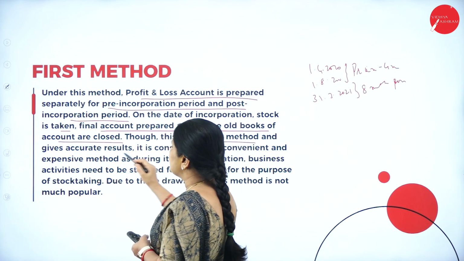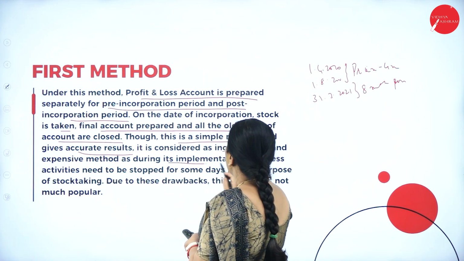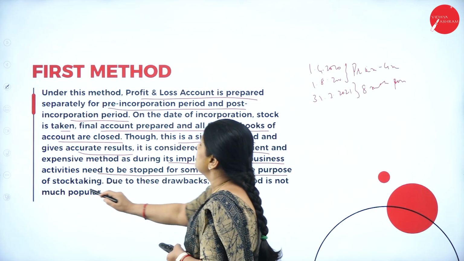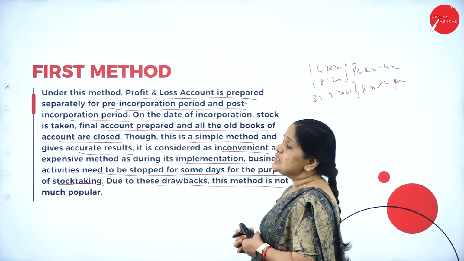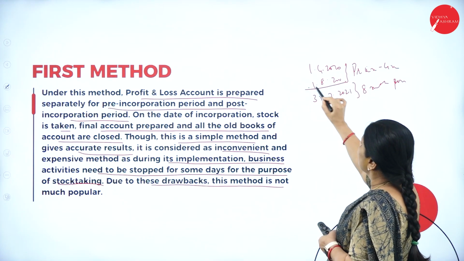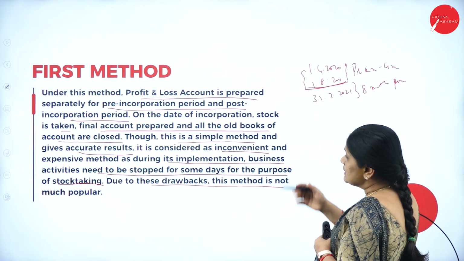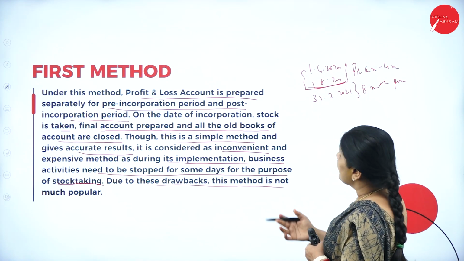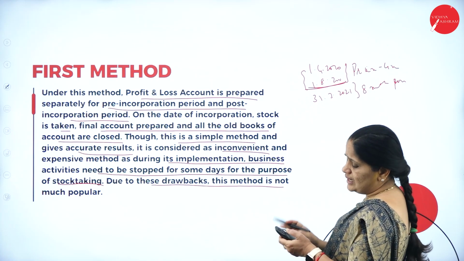Though this is a simple method and gives accurate results, it is considered inconvenient and expensive, as during its implementation, business activities need to be stopped for some days for the purpose of stock taking. Due to these drawbacks, this method is not much popular. Here we just calculate the profit and loss for only these 4 months and then close the books of accounts. It is simple and accurate, but inconvenient as we have to take stock of whatever stock the company has. That is why it is not very popular.